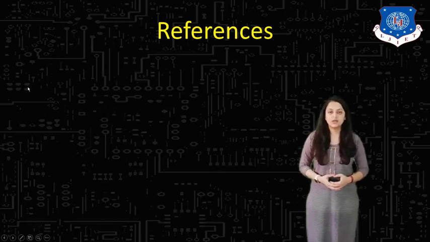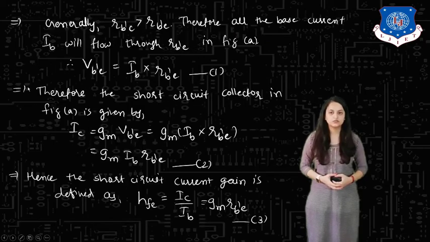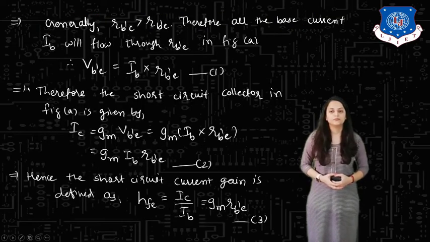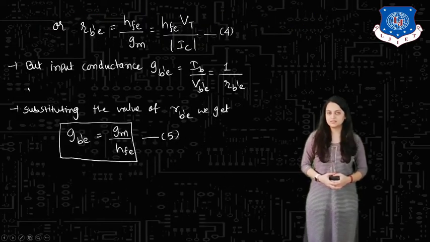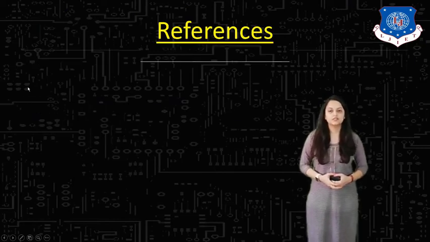I hope that these two derivations are clear to you now. These are very important derivations: the transconductance and the input conductance Gb'e. Make sure you draw the correct circuit diagram and then derive the equation correctly. These are the references.